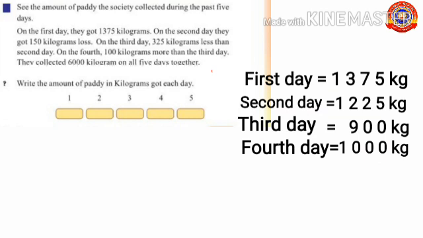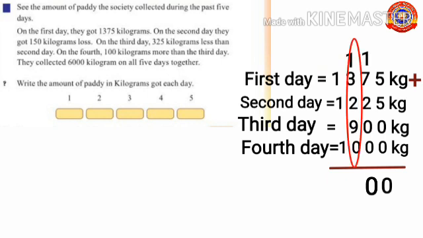At first, we have to find the total collection of paddy got in 4 days. To find out this, add 1375 kg, 1225 kg, 900 kg and 1000 kg. Add together 5 plus 5, 10 plus 0, 10 plus 0, 10, 0 here and 1 is the carryover. 7 plus 2, 9 plus 0, 9 plus 0, 9 plus 1, 10. 0 here and 1 is the carryover. 3 plus 2, 5 plus 9, 14 plus 0, 14 plus 1, 15. 5 here and 1 is the carryover. 1 plus 1, 2 plus 1, 3 plus 1, 4.